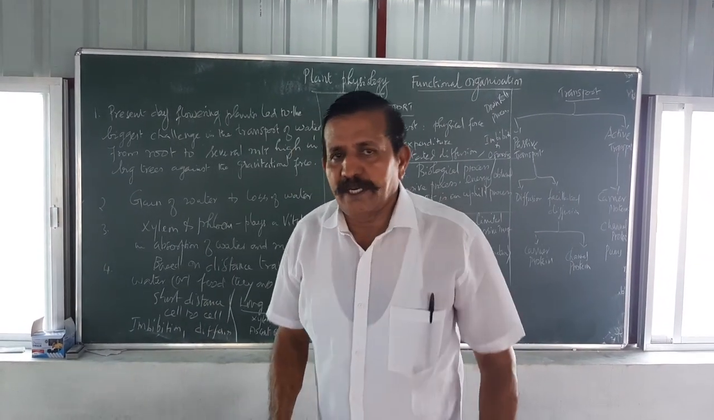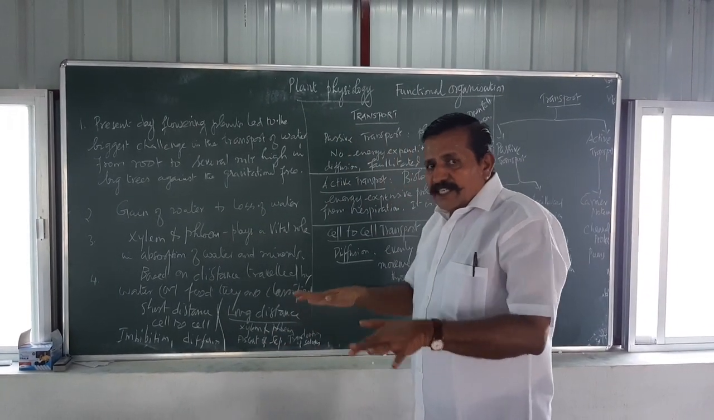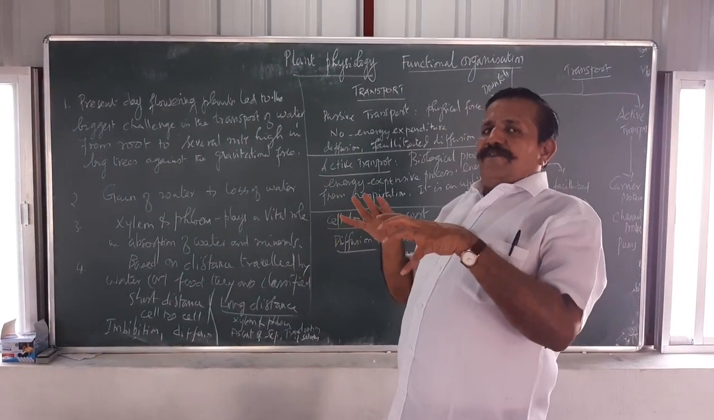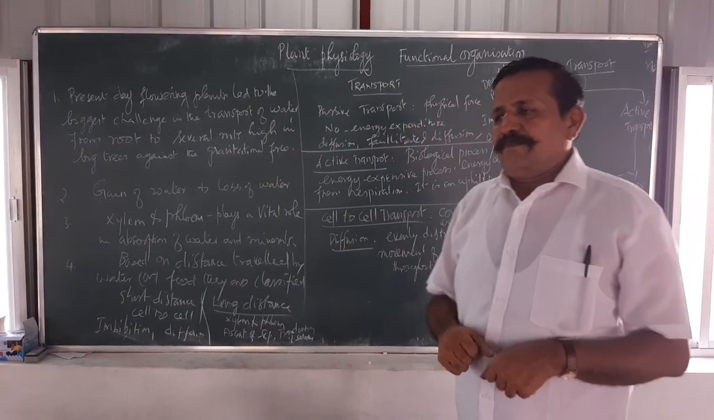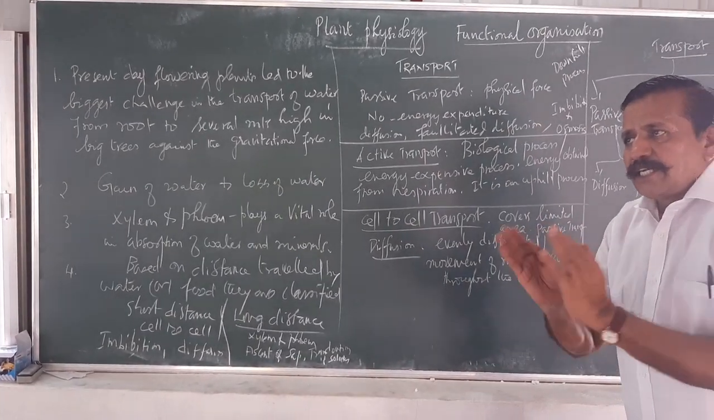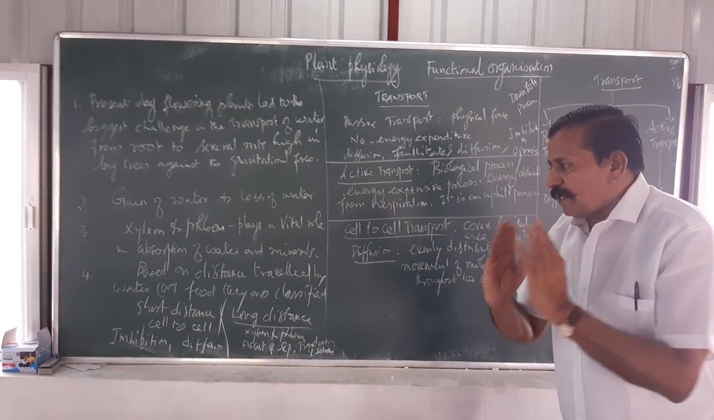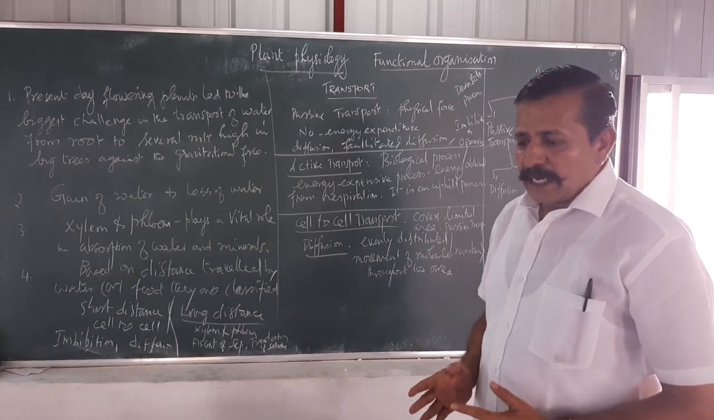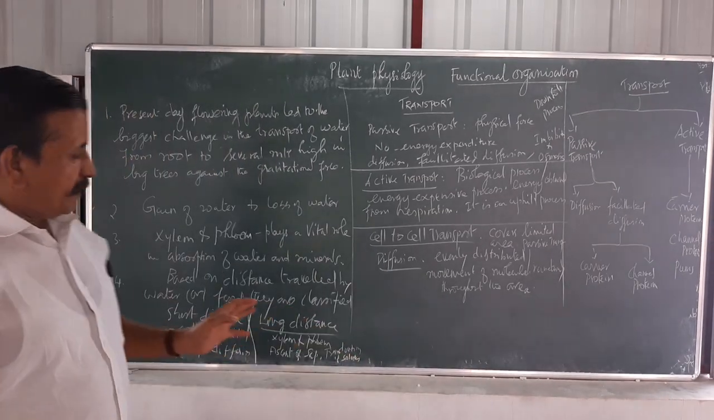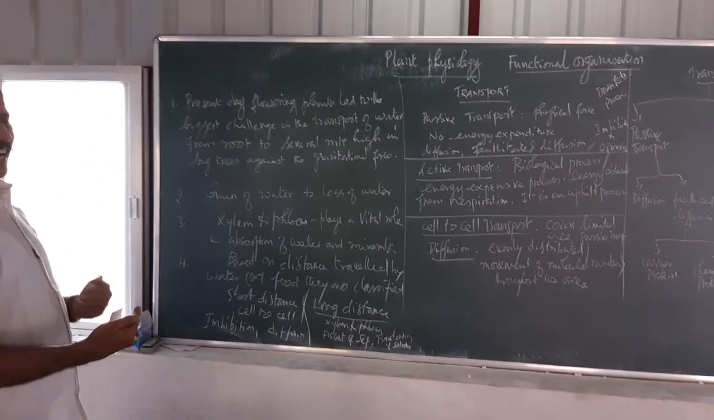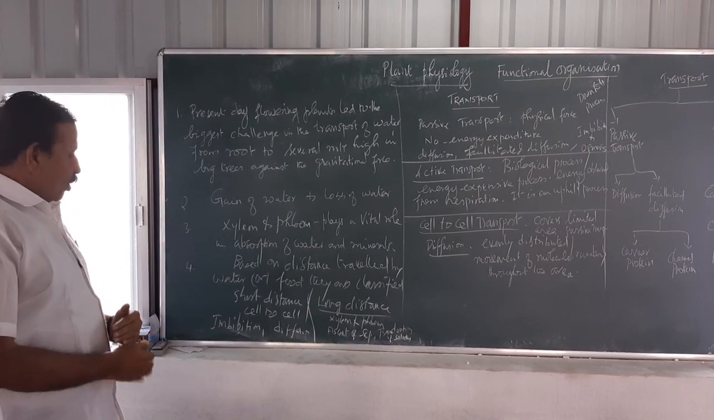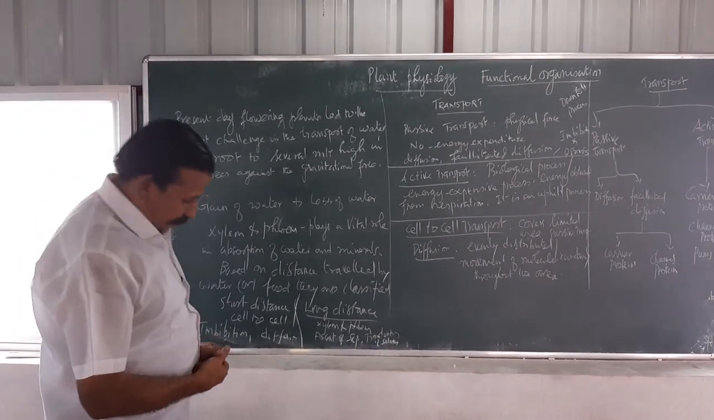You know that in diffusion, the molecules are evenly distributed in an area, without taking much risk. So diffusion is very much important. Short distance, cell to cell movement is ultimately taken as diffusion. And then one more important process is imbibition. So these all come under short distance transport from cell to cell, with the help of the diffusion process and also the imbibition process.